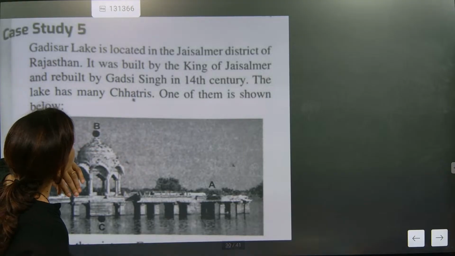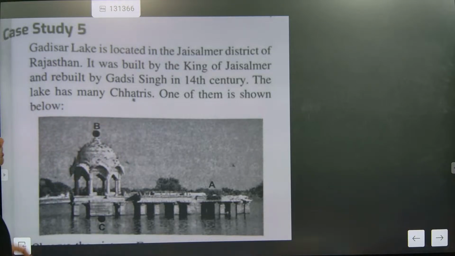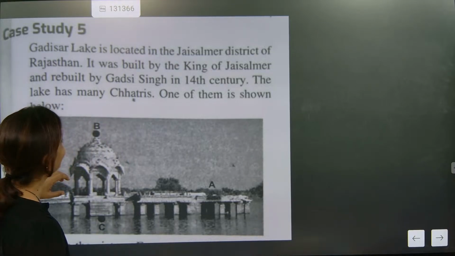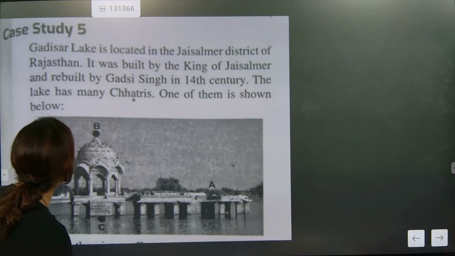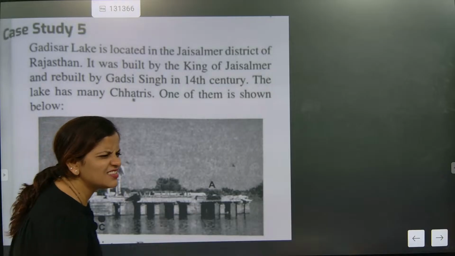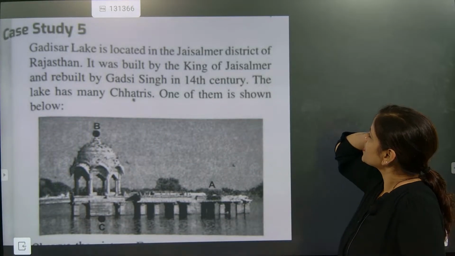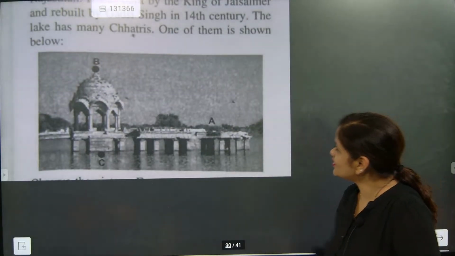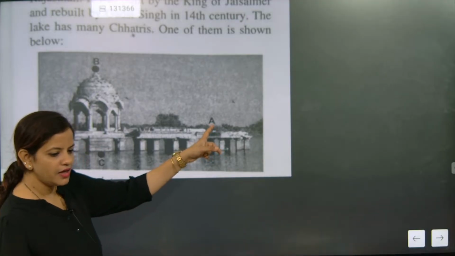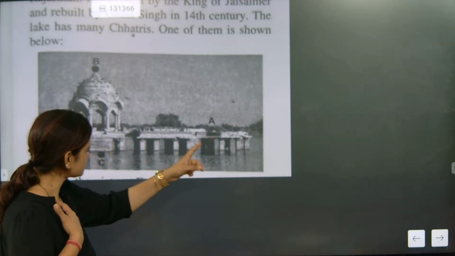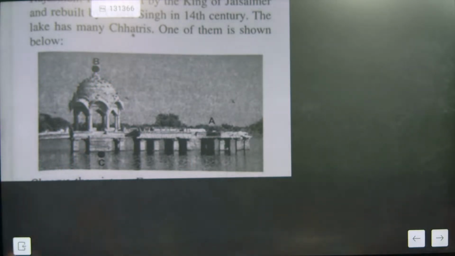Gadisar Lake is located in Jaisalmer district of Rajasthan. It was built by the King of Jaisalmer and rebuilt by Ghazi Singh in the 14th century. The lake has many chhatris. One of them is shown below. I think this is the chhatri. Can you see here A written? And can you see here B? Okay. So I think this location is A.